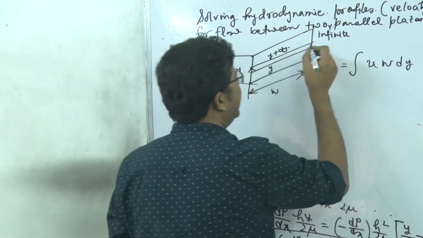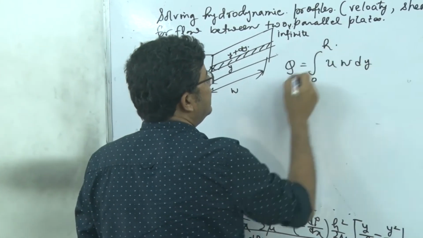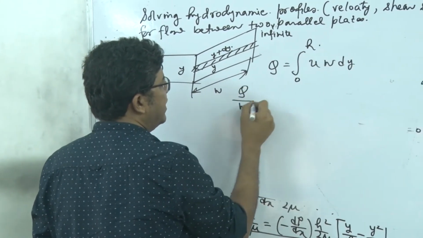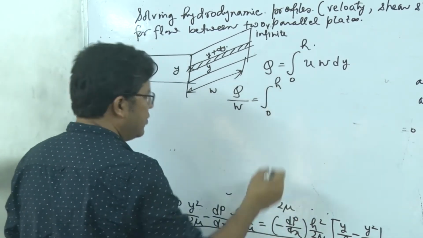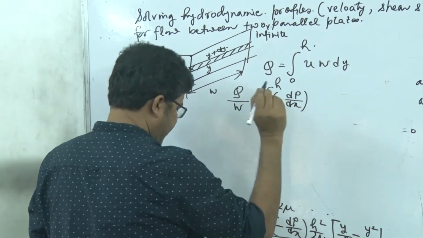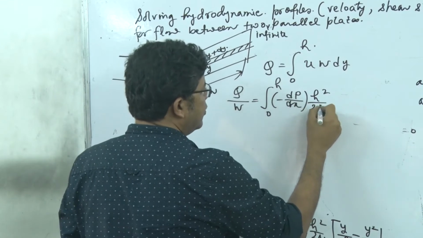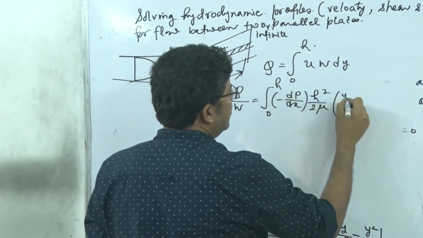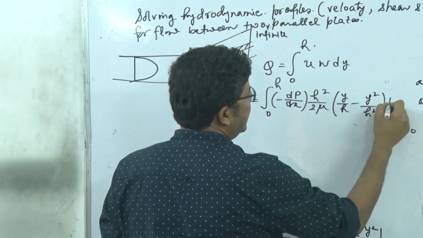W into dy is the area of the strip, integrated from 0 to h. So flow rate per unit depth will be integral from 0 to h of U, and what is U? Minus of del P del x into h square divided by 2 mu, into y by h minus y square by h square, dy.